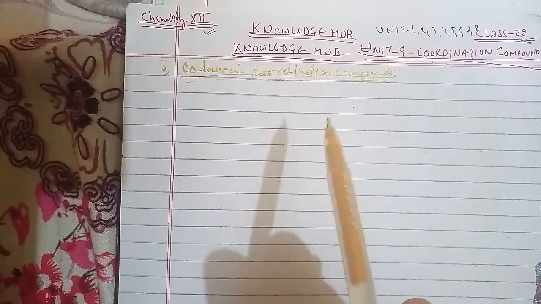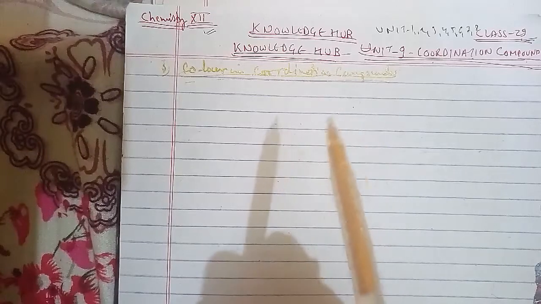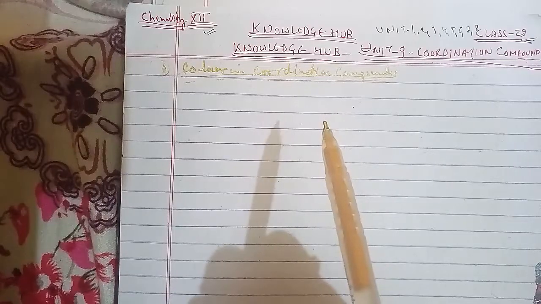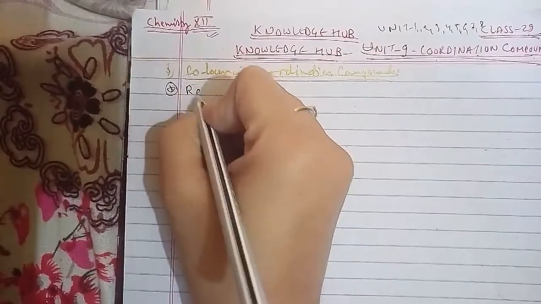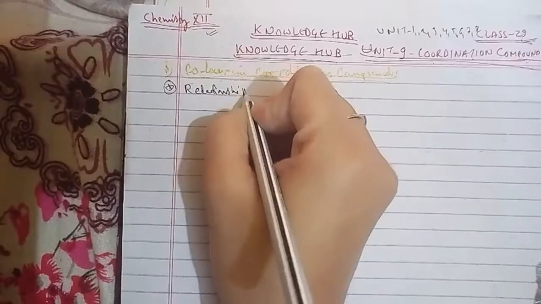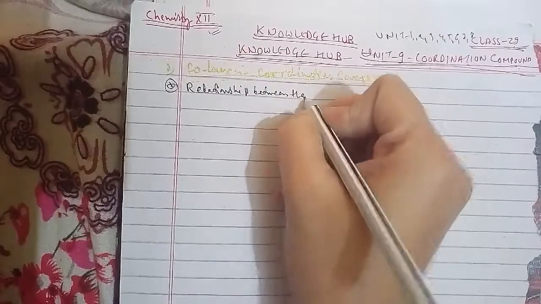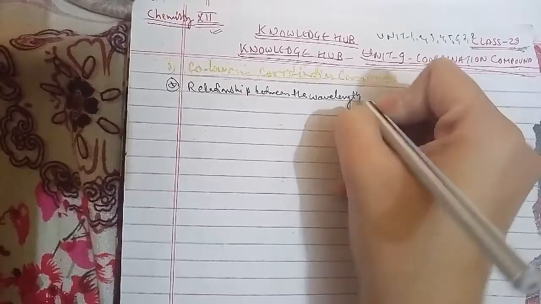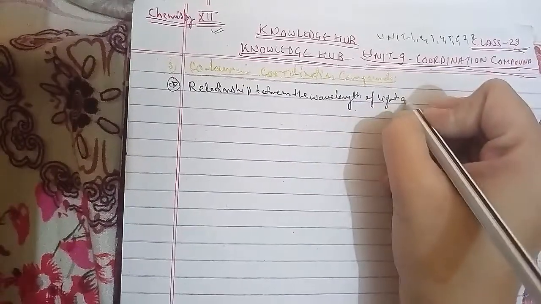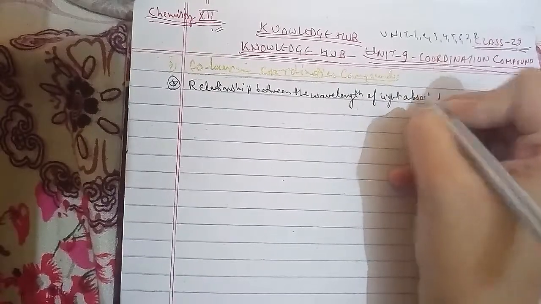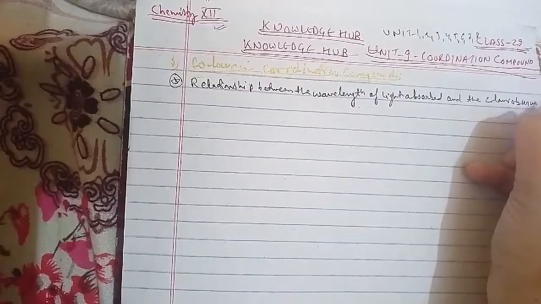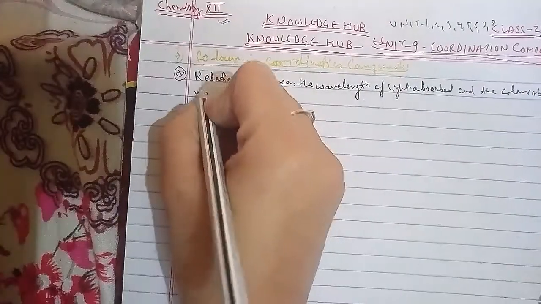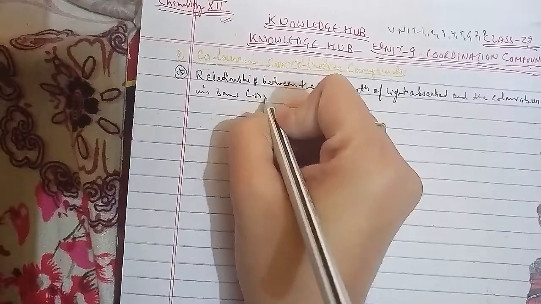We discussed the relationship between the wavelength of light absorbed and the color observed in some coordination entities, which we'll discuss here in the following way: the relationship between the wavelength of light absorbed and the color observed in some coordination entities.